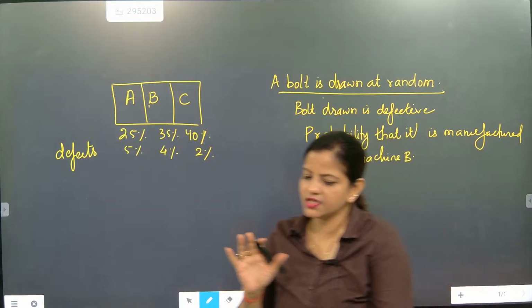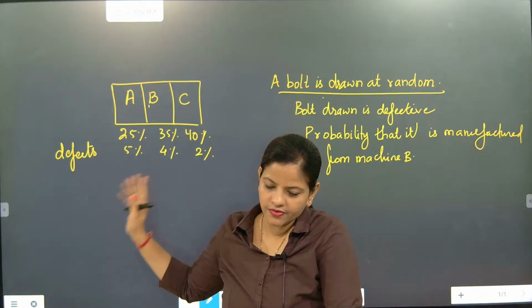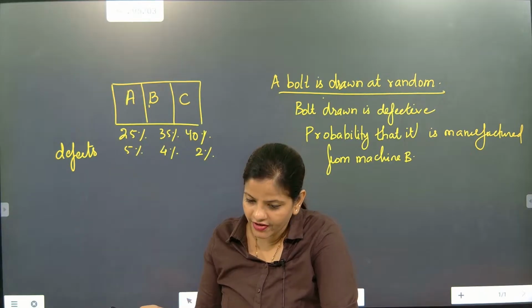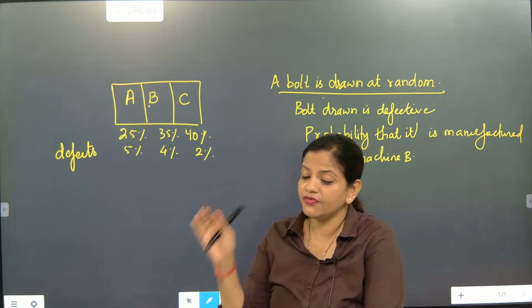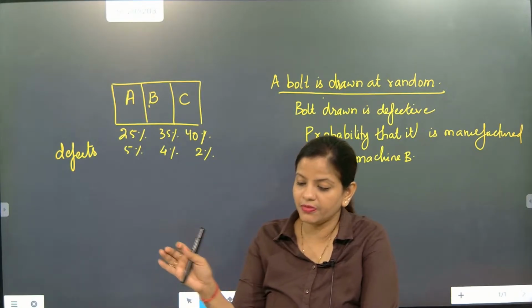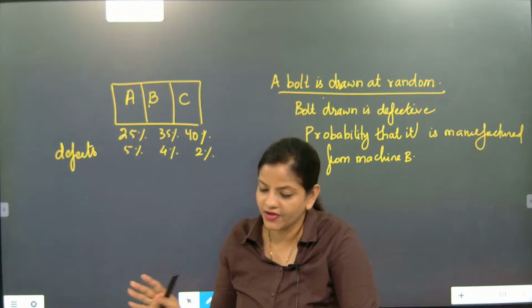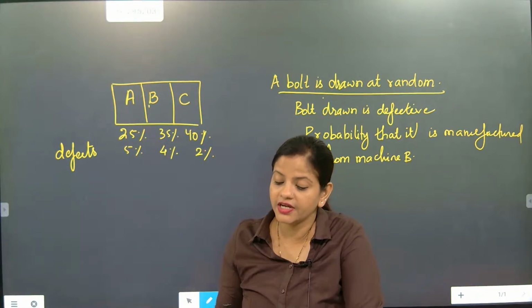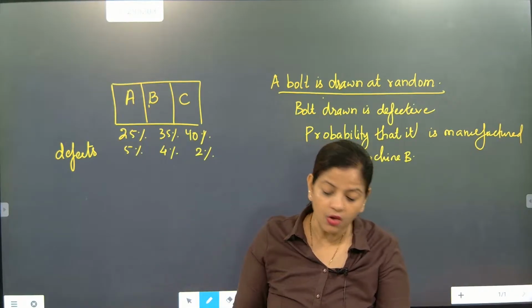Is the total question understandable or not? Simple part: 3 machines in a factory. Machine A is producing 25%, machine B is producing 35%, machine C is producing 40%. Defect, beta, means in whatever product they are making, defects are there: 5%, 4% and 2%. Now they are taking out one bolt and whatever bolt they are taking out, it is defective. Remember. So now, how to solve it?